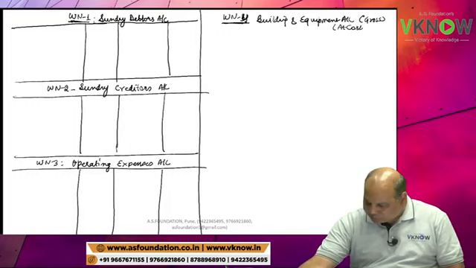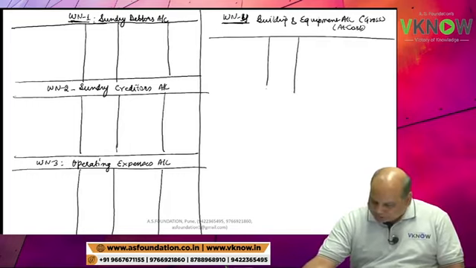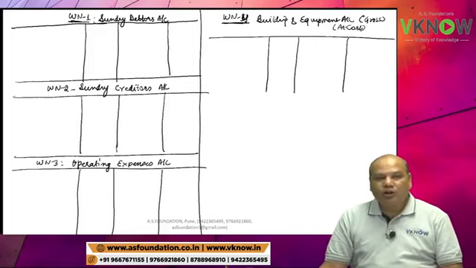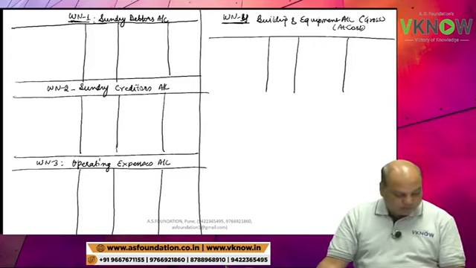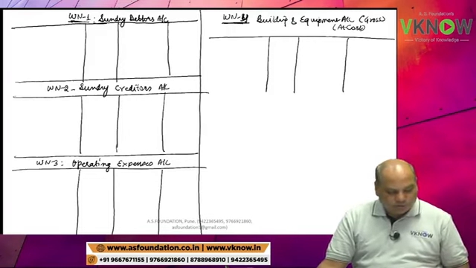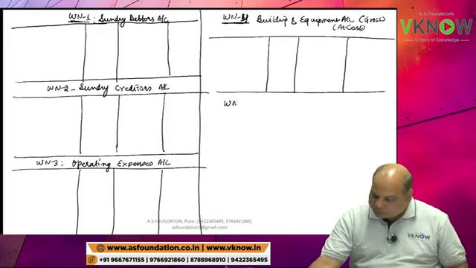This account will be at cost. And accumulated depreciation account we are going to prepare separately. 6 lines blank.